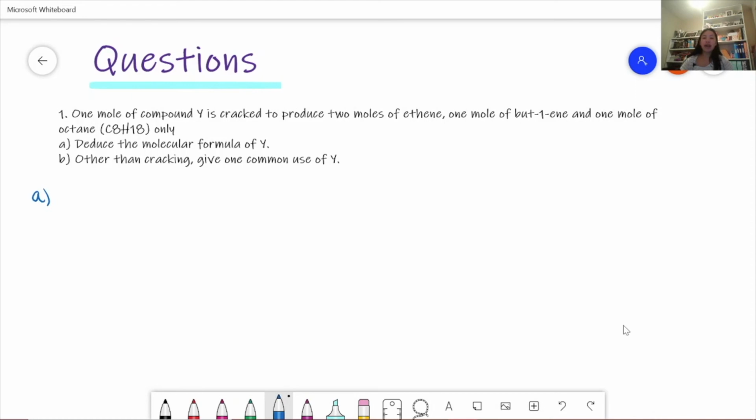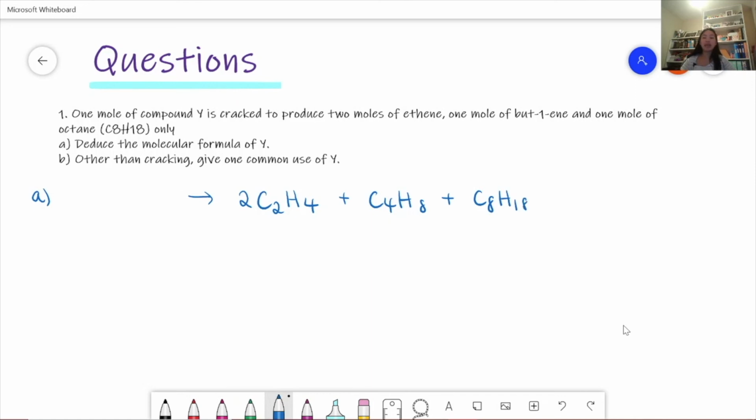So we have Y and we form 2 moles of ethene. The formula of ethene is C2H4, because eth is the prefix for 2, so that's 2 carbons. So we have 2 moles of C2H4, and also 1 mole of but-1-ene, so that's C4H8, and also 1 mole of octane, C8H18.